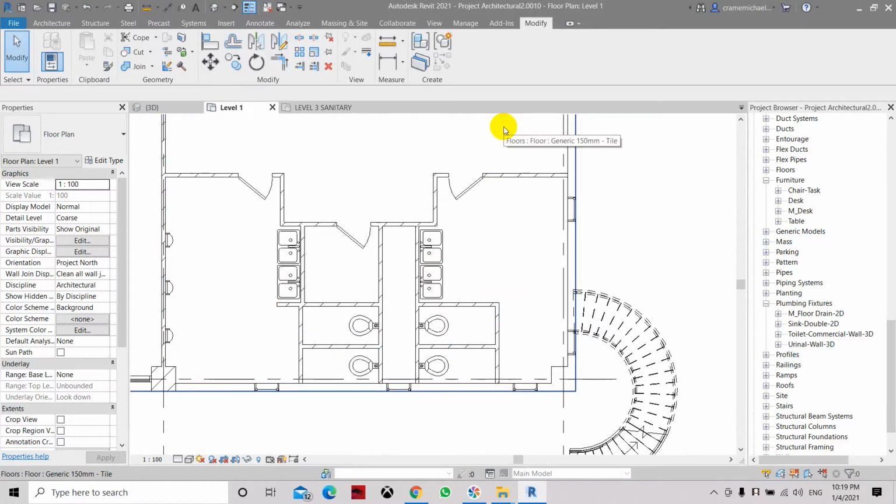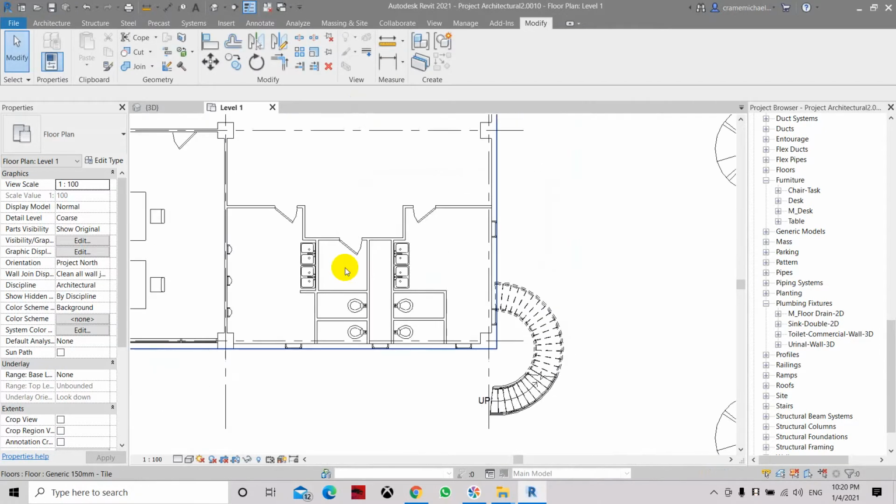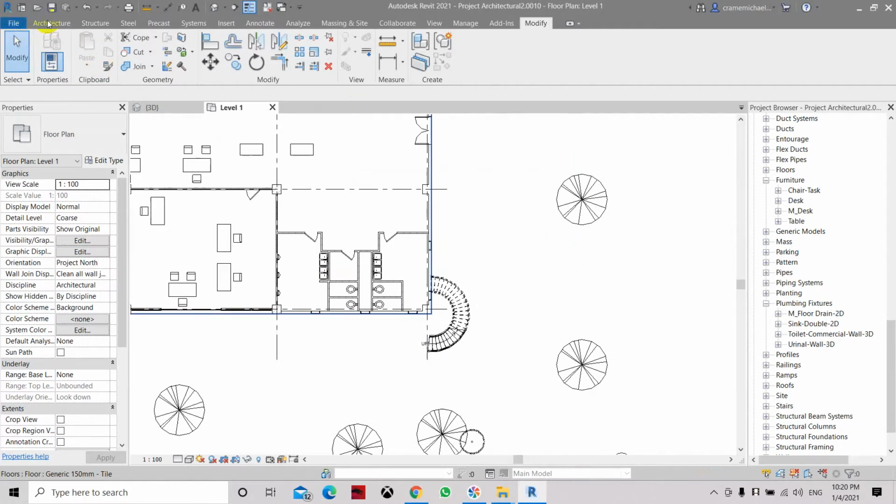So there are two ways of doing it. First, we can link this project and then use Copy Monitor. Let's do that. Let's close the project for level 3 sanitary. Let's click save for whatever changes we have, and let's load and link that file.